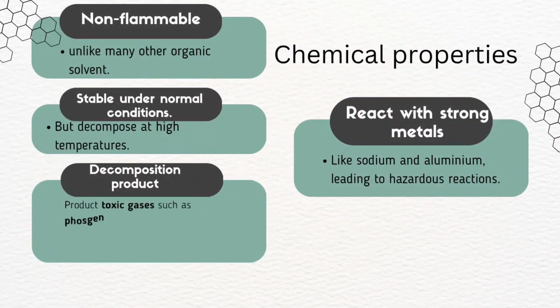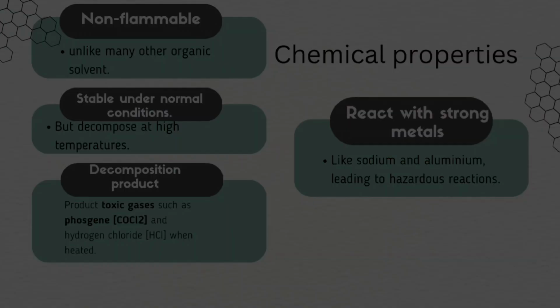This slide presents the chemical properties of the substance. It is non-flammable, unlike many other organic solvents. It remains stable under normal conditions but decomposes at high temperatures. When heated, it produces toxic gases such as phosgene, which is COCl2, and hydrogen chloride, HCl. Additionally, it reacts with strong metals like sodium and aluminum, leading to hazardous reactions.